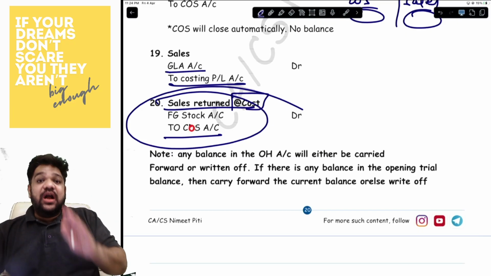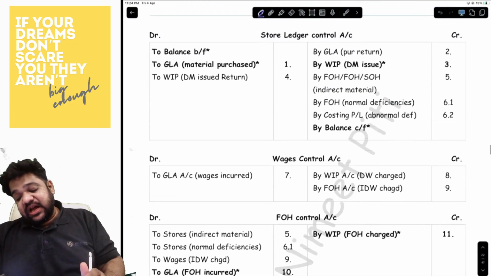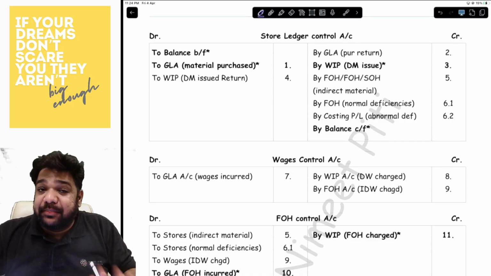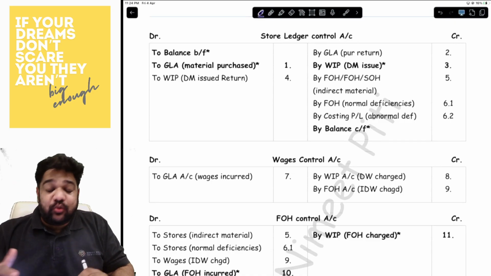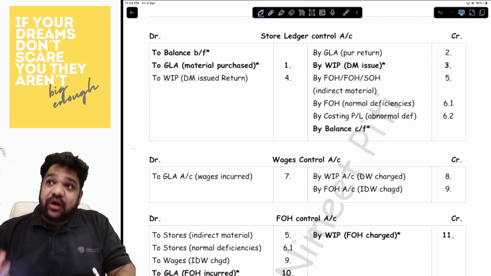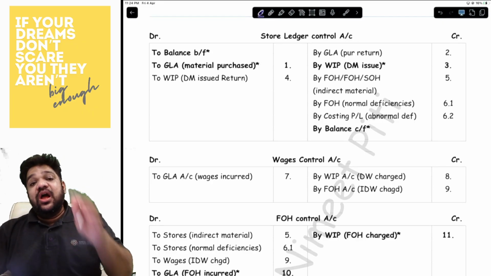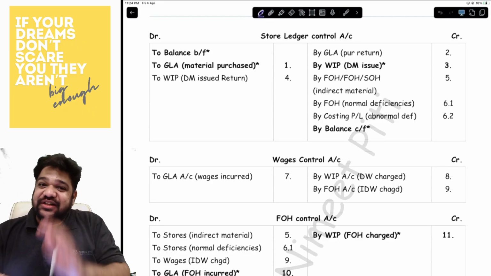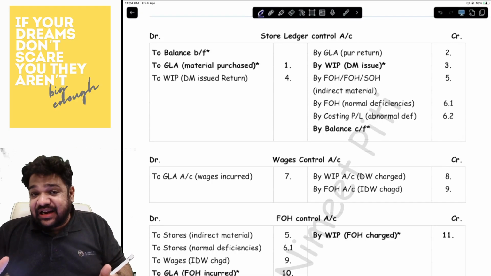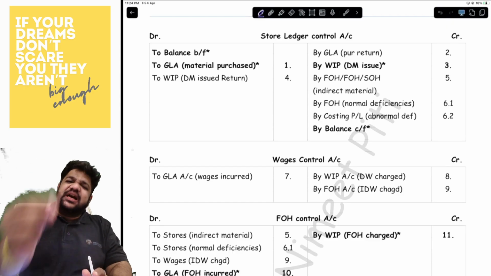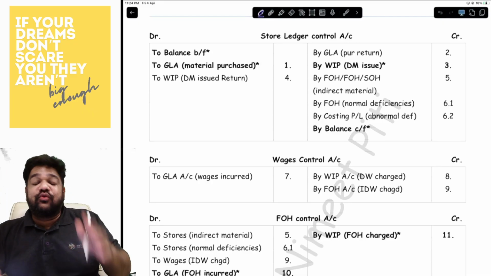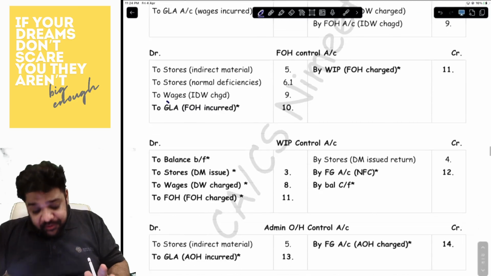Do we understand? Now, what I have also done in this, I have made all of the 10 accounts and the entries that will be there in this particular question. You can go through this and get it done with very crisp and clear communication. What all needs to be done in which account is already there. So basically, I posted all of those 20 journal entries in the ledgers for you to understand. Just go through it once or twice and you will be done. It is the best thing that you can do for non-integrated accounting. Okay.